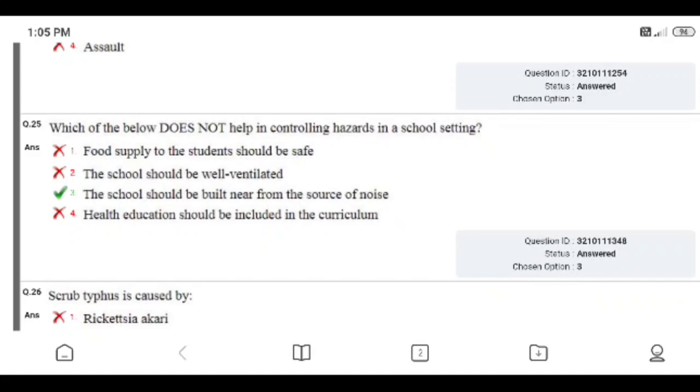Question number 25. Which of the below does not help in controlling hazards in the school setting? Food supply to the students should be safe, the school should be well ventilated, the school should be built near the source of noise, or health education should be included in the curriculum. Right answer is 3, the school should be built near the source of noise. Correctly answered by me.